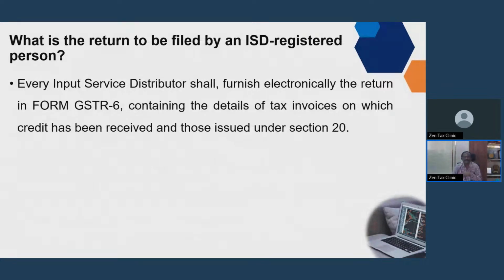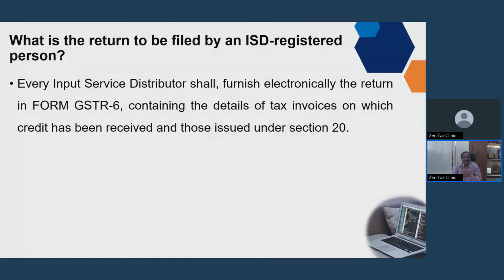Now the question arises: what is the return to be filed by an ISD registered person? The prescribed form is GSTR 6. GSTR 6 is the prescribed form for distribution of the input tax credit received by the ISD.